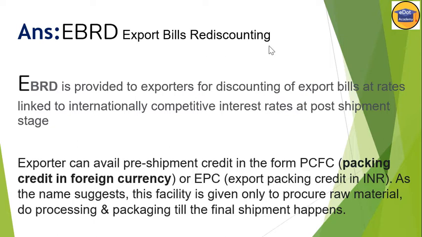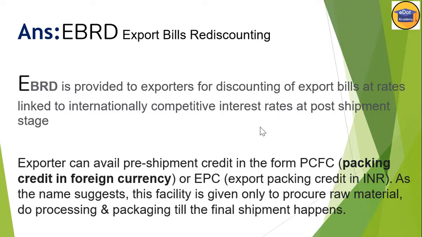As the name suggests, it is post shipment. EBRD is provided to exporters for discounting of export bills at rates linked to internationally competitive interest rates at the post shipment stage. Then what is pre-shipment?